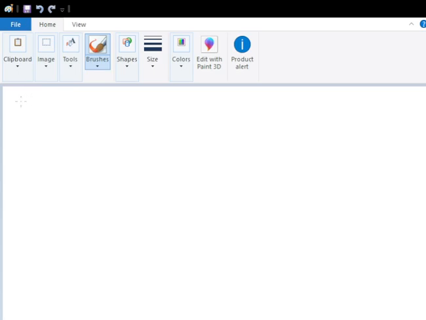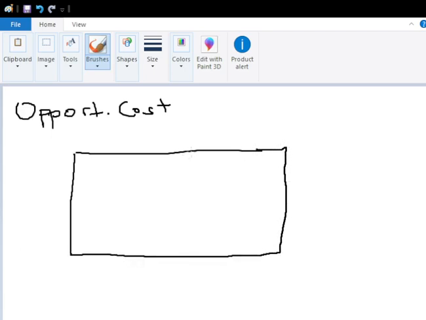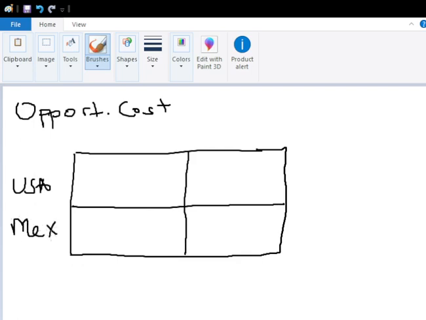Next, we calculate the opportunity costs. So these are the opportunity costs. Again, this is USA. This is Mexico. These are planes.